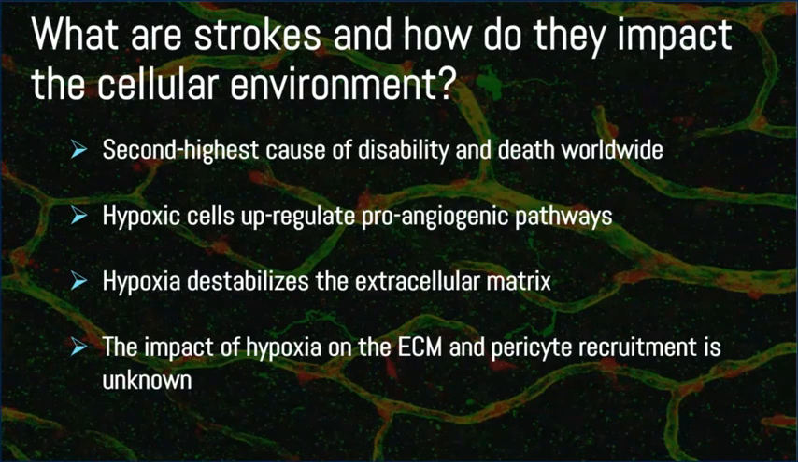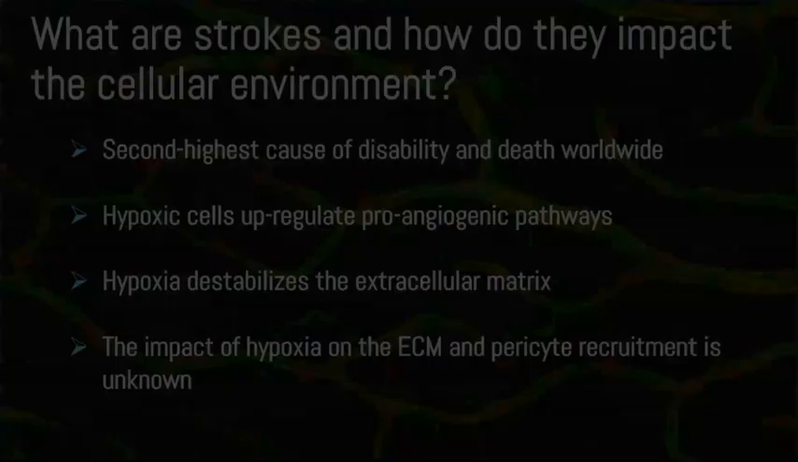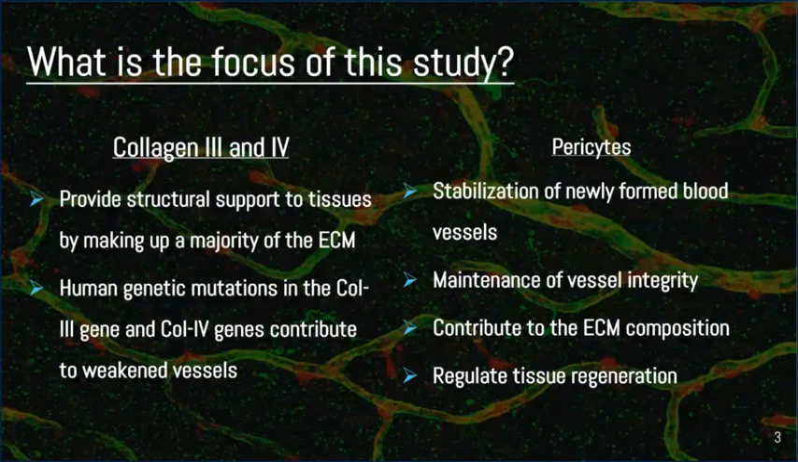No studies have really quantified the impact hypoxia has on ECM or the impact ECM changes have on the other cellular components. And so the focus of this study was to quantify the hypoxia's impact on the extracellular matrix, otherwise known as the ECM. Specifically, again, the main focus of the study was on collagen and pericytes.